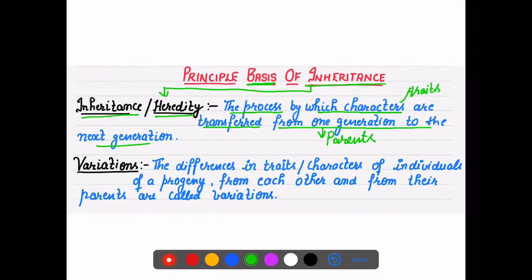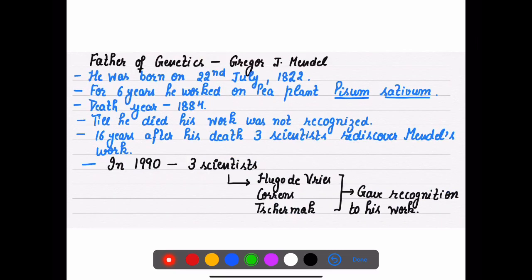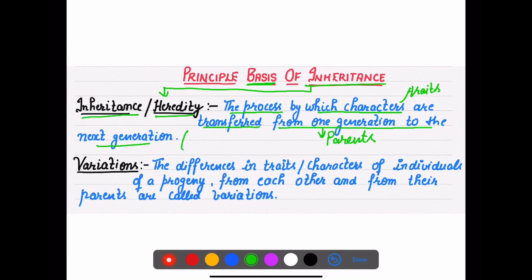And where are these characters transferred? To the next generation. What is the next generation? That is the offspring. So when we say characters or traits are transferred from parents to the offspring, which is the next generation, the process through which they transfer is called heredity.